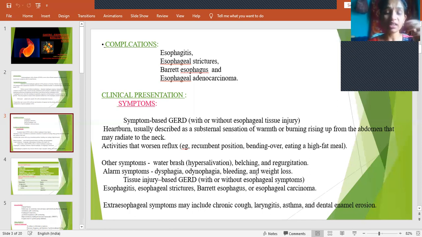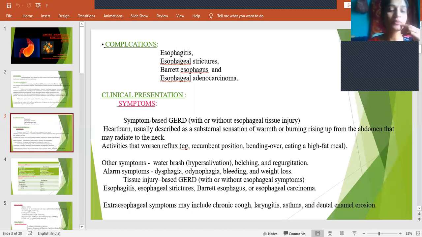Belching, that is expelling gas from the mouth. And regurgitation, that means the contents coming back up into the mouth, is called regurgitation.